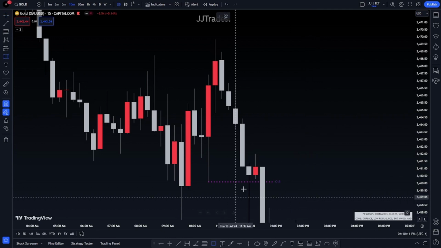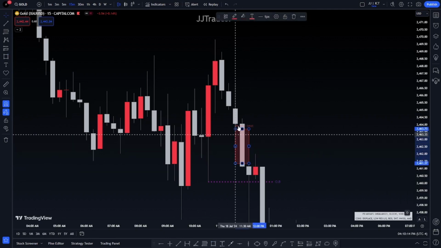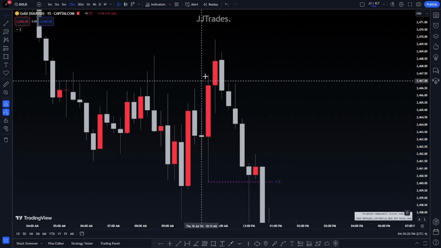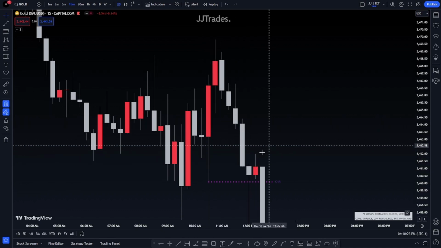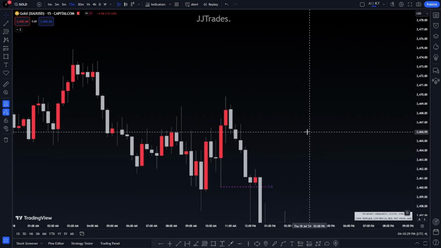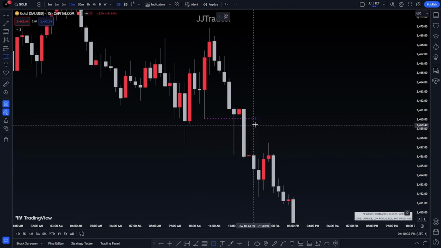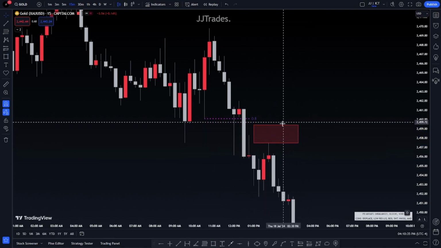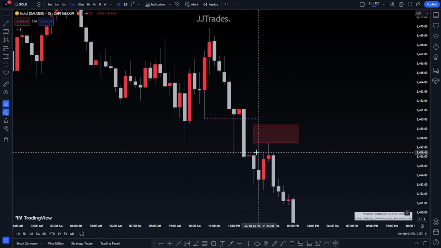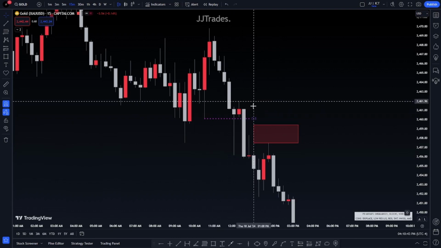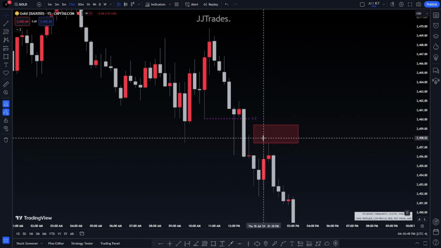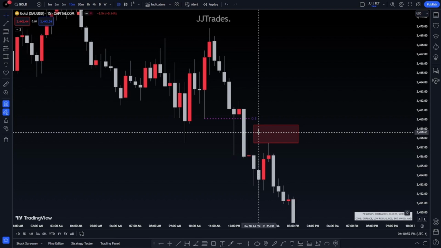Now, there's a fair value gap here. There's just one. If you see an order block and you see a fair value gap, that's good. But sometimes the fair value gap will be created right outside the order block. It'll be somewhere around here, something like this. The fair value gap can be right here, while the order block is right here. You can take that. If the order block's already been tapped, and then you see a fair value gap that can get tapped later, then you could take that fair value gap, but just be sure to use other confluences.